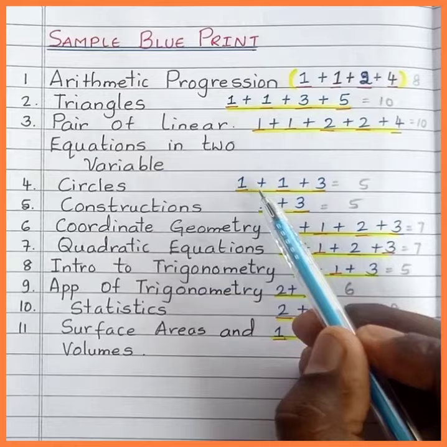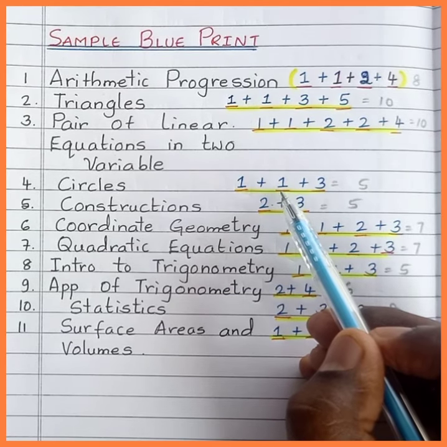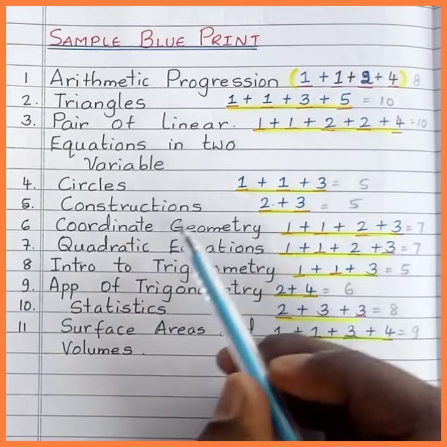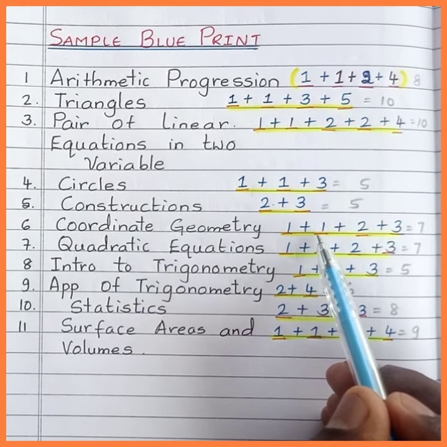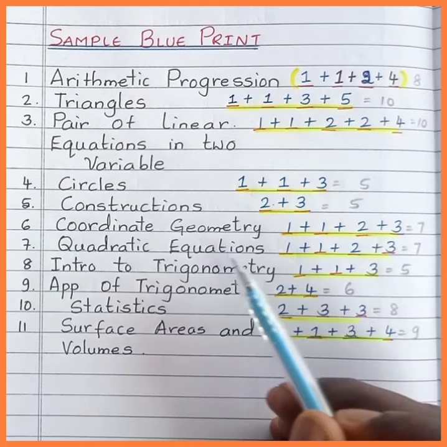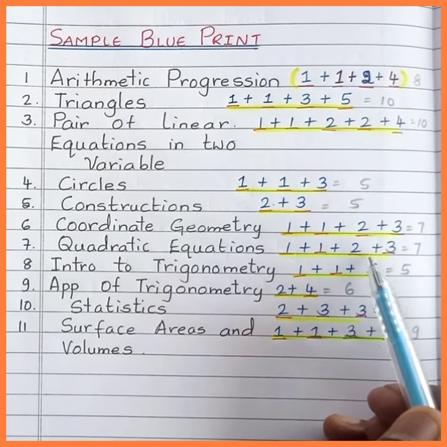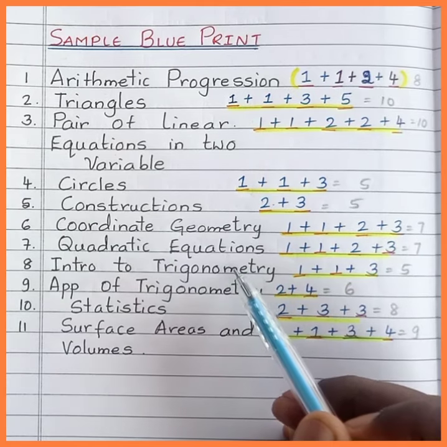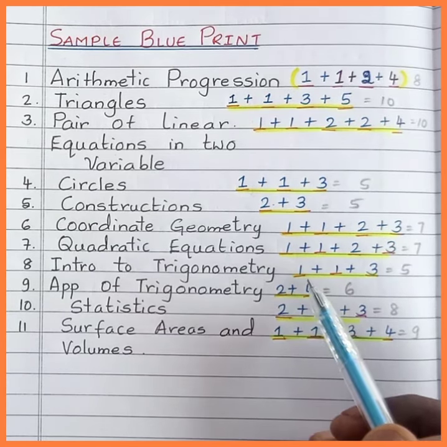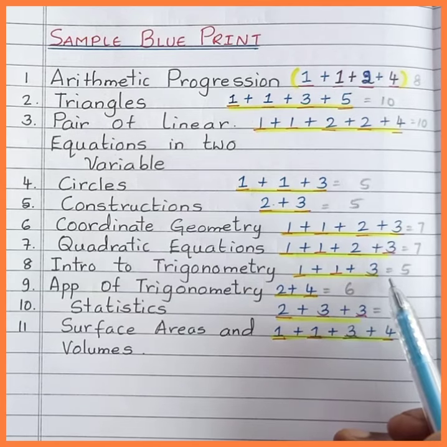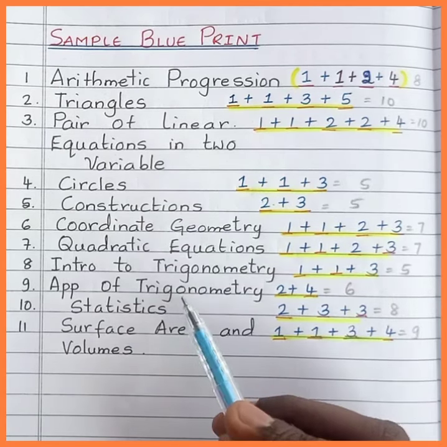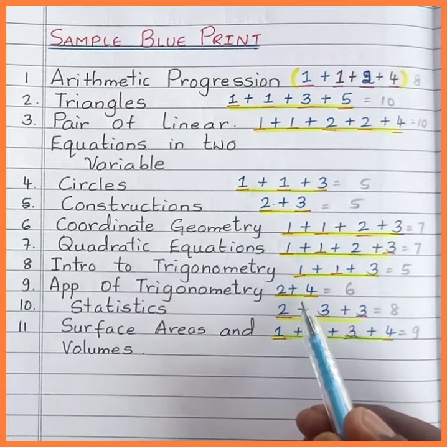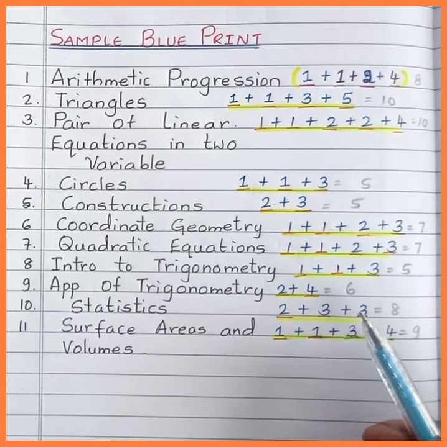From coordinate geometry, you can expect 1 plus 1 plus 2 plus 3, a total of 7 marks. From the unit quadratic equations, you can expect 1 plus 1 plus 2 plus 3 equals 7. From the unit introduction to trigonometry, you can expect 1 plus 1 plus 3, which is equal to 5 marks. Applications of trigonometry, you can expect 2 plus 4, that is a total of 6 marks. And from the unit statistics, you can expect 2 plus 3 plus 3, which is equal to 8 marks. From the unit surface areas and volumes, expect 1 plus 1 plus 3 plus 4, which is equal to 9.